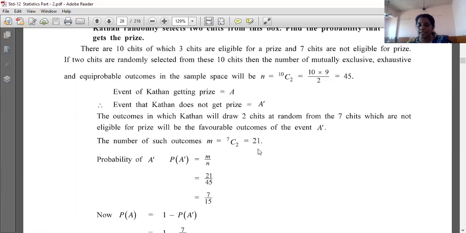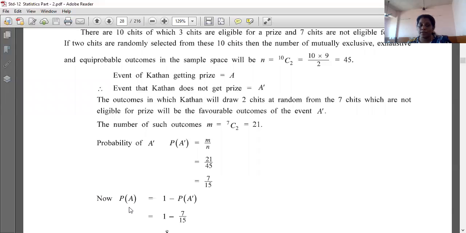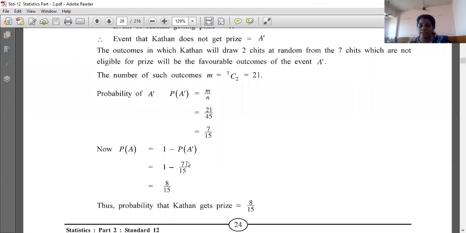So first they selected from the 7 chits, the ones that are non-prize chits. So it will be 7C2, which gives 21. So they have found P of A dash. A dash is equal to M upon N, that is 21 upon 45, that is 7 by 15. Then you have to find P of A, that is getting a prize. That is equal to 1 minus P of A dash, that is 1 minus 7 by 15, that is 8 by 15. So the probability that Kathan gets a prize is 8 by 15.